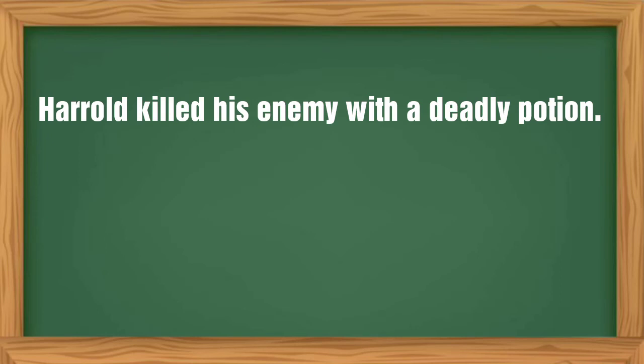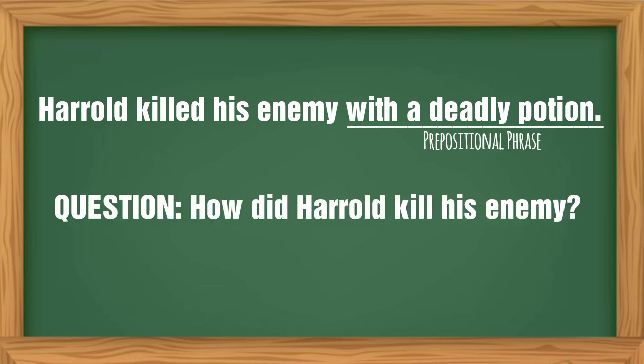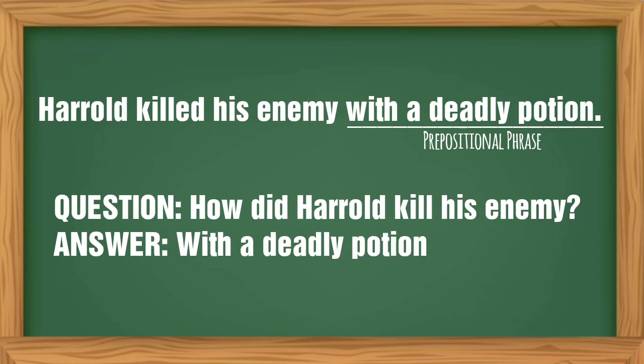So in this example, Harold killed his enemy with a deadly potion. The prepositional phrase is with a deadly potion. If we ask the question, how did Harold kill his enemy? The answer is with a deadly potion. So it answers the question how, which makes it an adverbial phrase.